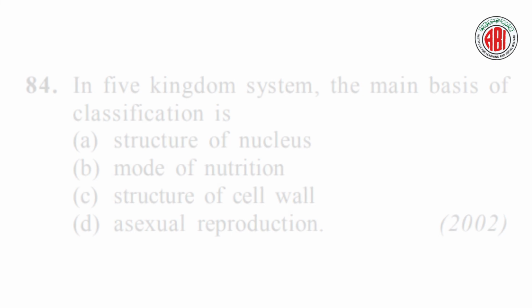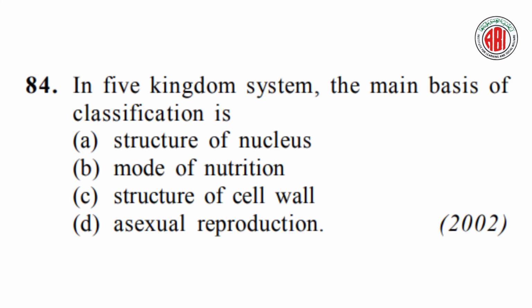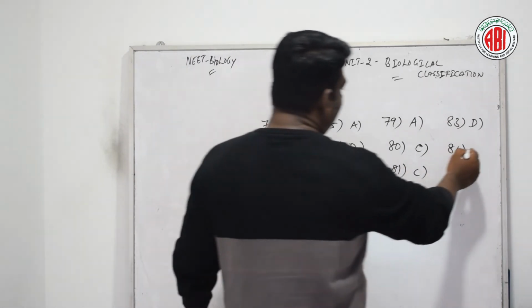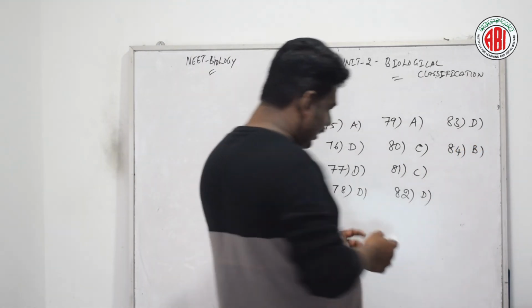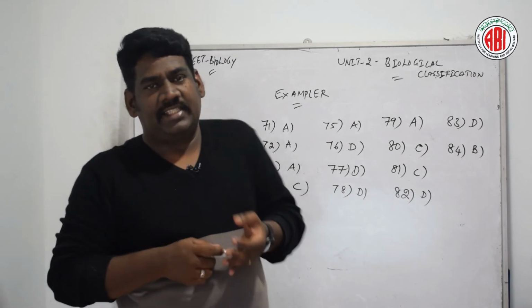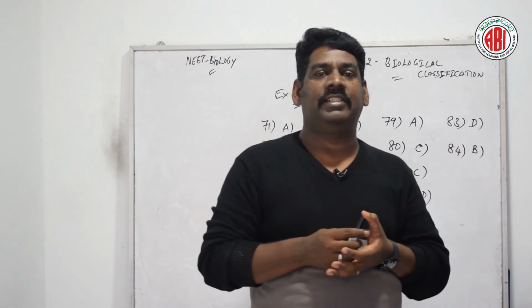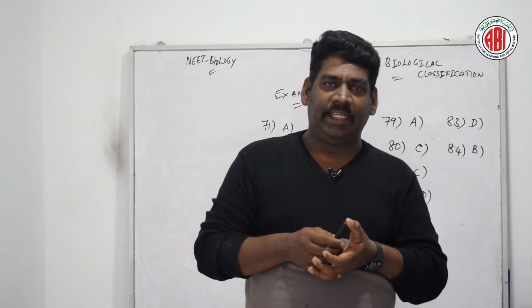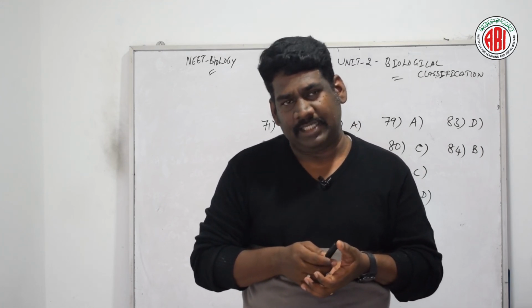Now let us talk about question number 84. In 5 kingdom system, the main basis of the classification is structure of nucleus, mode of nutrition, structure of cell wall, asexual reproduction. Let us see the right answer. According to this question number 84, option B is the right answer. Let us see. Whittaker's system, R.H. Whittaker's system of this 5 kingdom classification, that is based on the following 3 major criteria: complexity of the cell